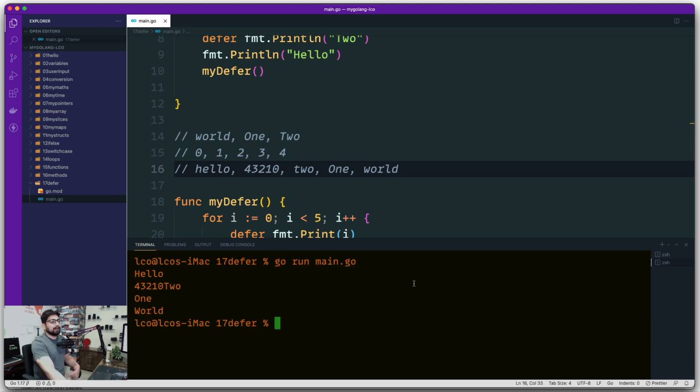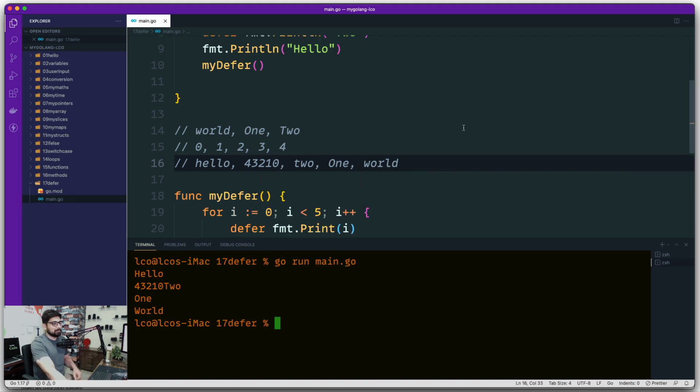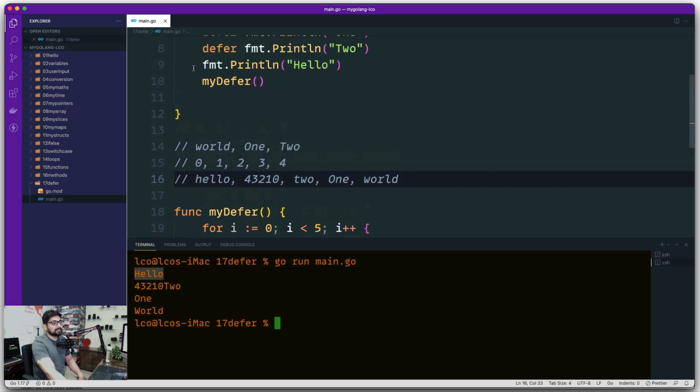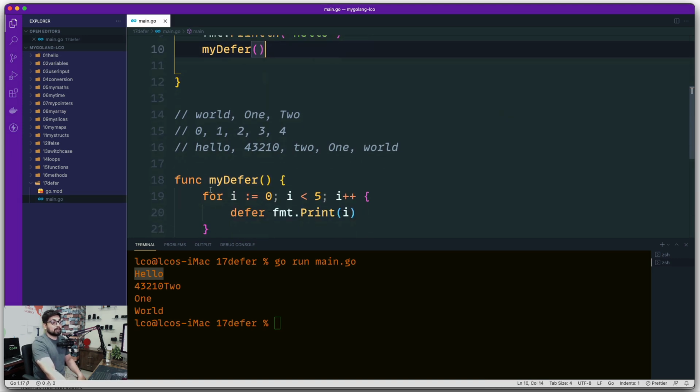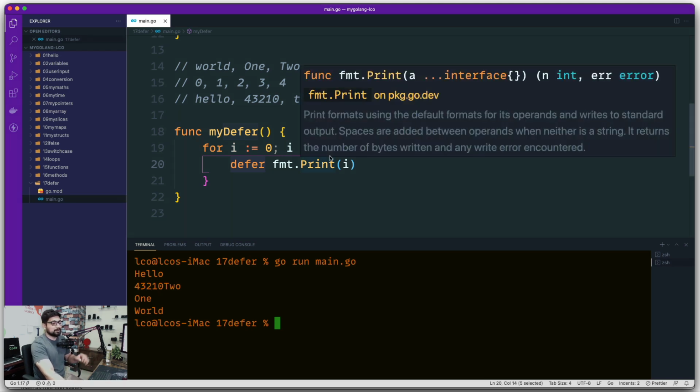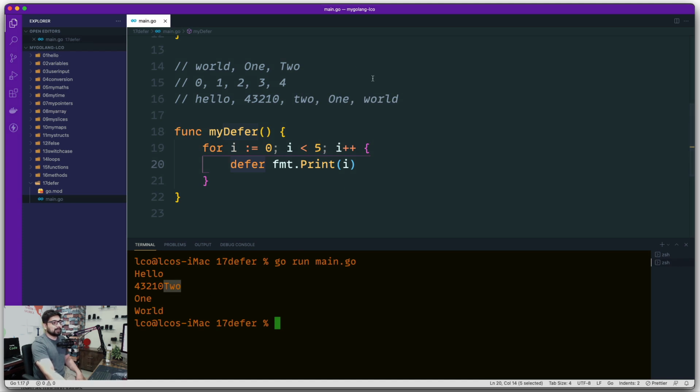Let's go ahead and see that. Of course, we didn't account for the \n, so hope you excuse me there. But we can see that hello is printed first, because obviously we see no defer statement in hello. That is fine. After that, my defer, it sees no defer statement. So execution flow control will jump here. But here we see a deferred statement, so another queue or line needs to be created. So in the line, we see that 0 goes in, then 1, 2, 3, and 4. But at the time of output, 4, 3, 2, 1, 0 will kick in. Since we don't have \n, don't worry about the \n's. We see that we get 2 because these were already in the line. So we get 2, then we get 1, and then we finally get the world.